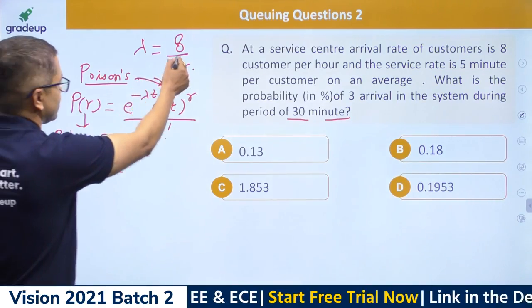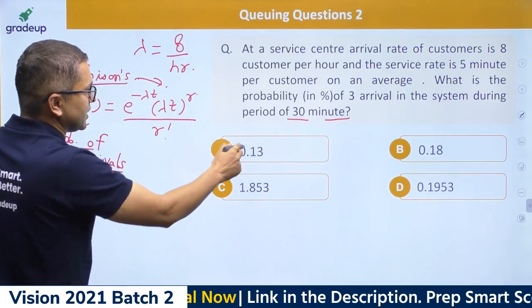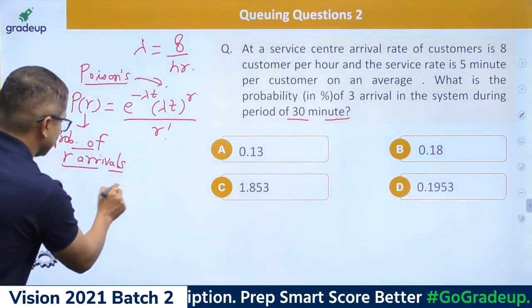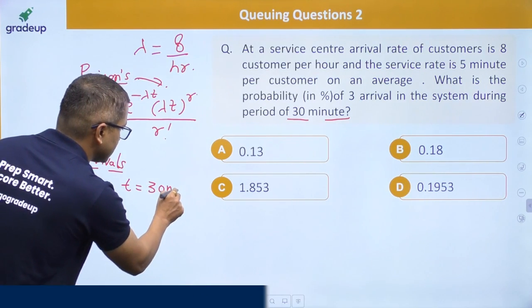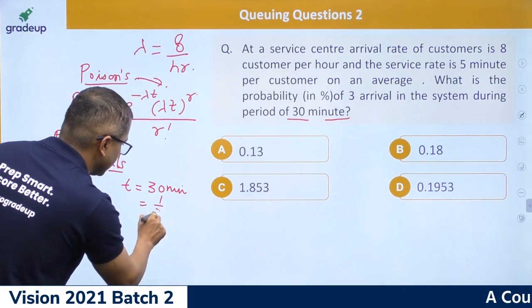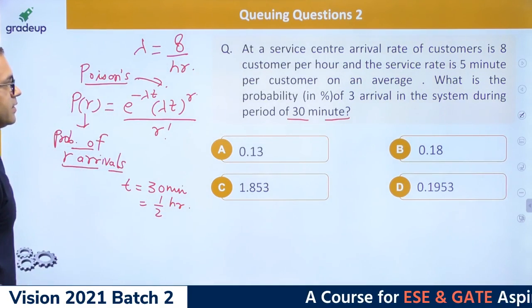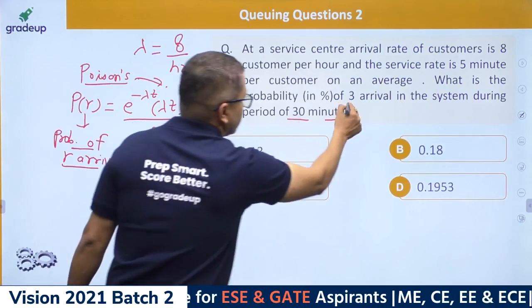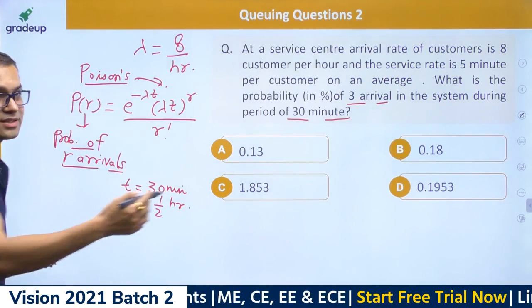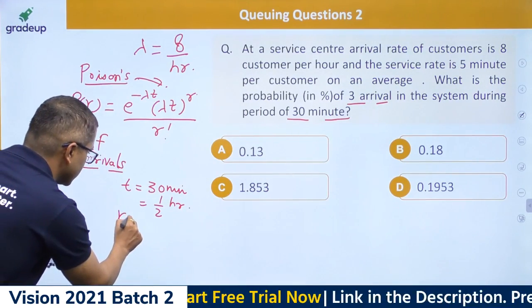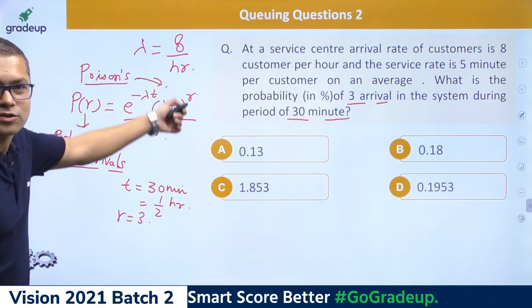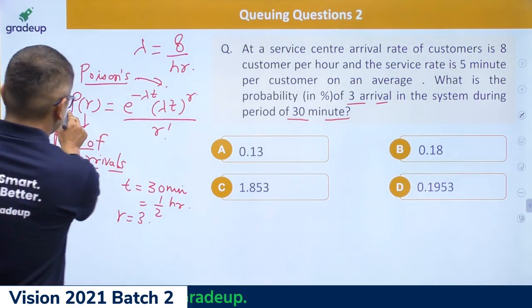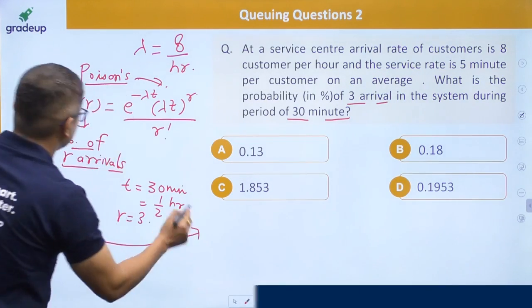So lambda is given to you. Then what is time? T is here, 30 minutes, that is nothing but half an hour. So what is the probability of 3 arrivals? 3 arrivals means r equals 3. So can you please plug these values into this formula?